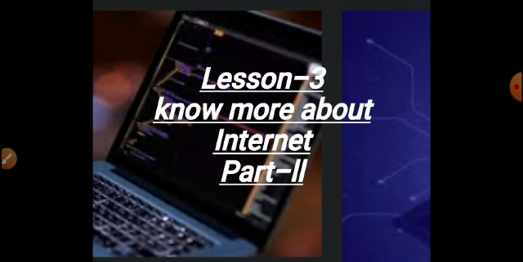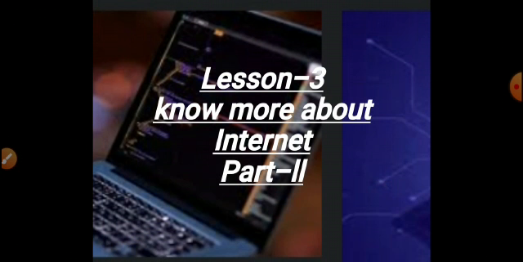Then identifying the various parts of an email, composing and sending an email, signing out from the account, sending e-greeting cards, and following the rules that we have to follow on the internet. Understood? So all these things we have seen in this chapter. Today, in the second part of lesson number 3, we are going to do our exercise.